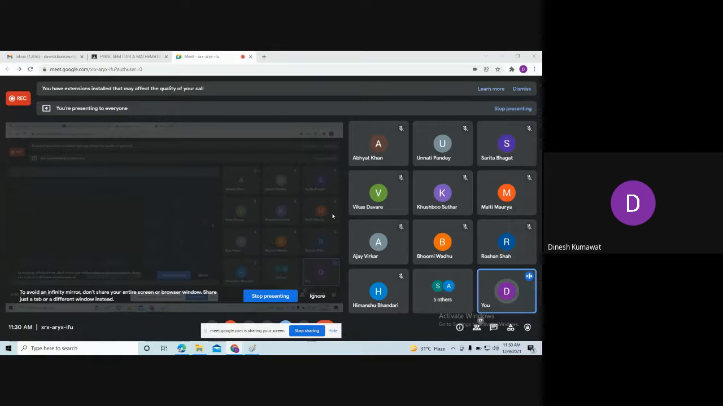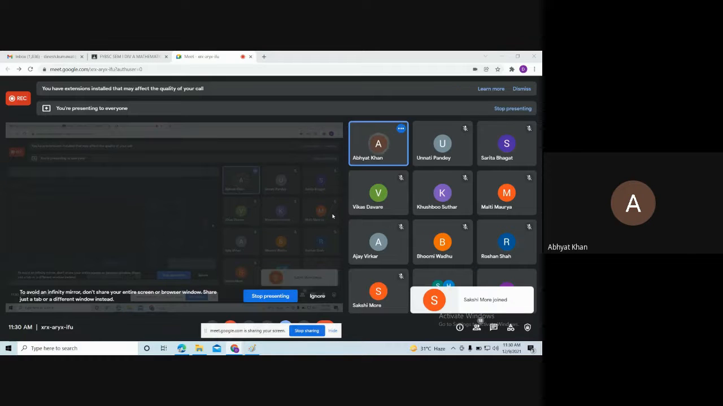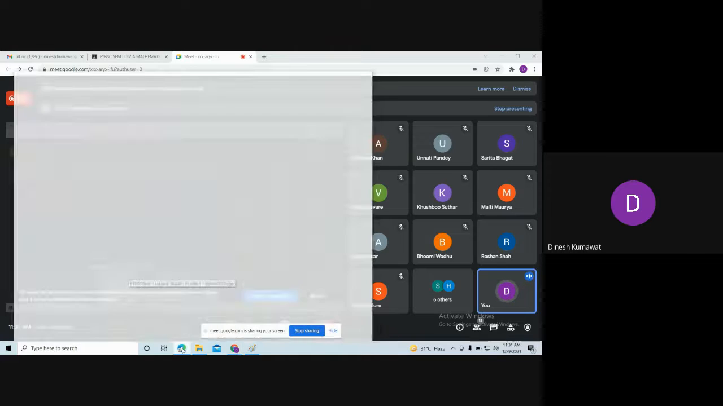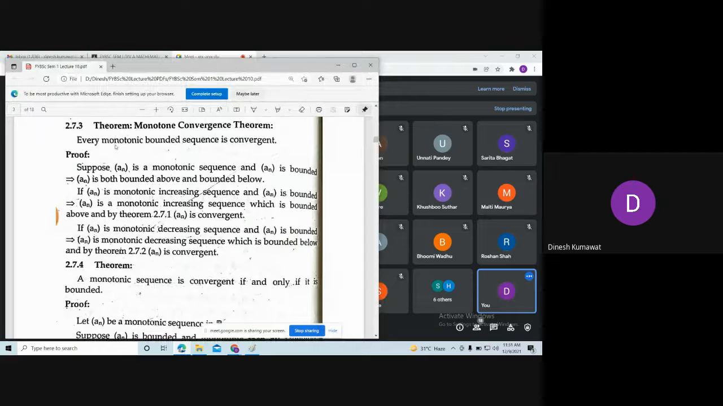Yes, Abhay, do you want to recall it? If a sequence is a monotonic sequence and it is bounded, then it is convergent. Yes. So the monotone convergence theorem tells us every monotonic bounded sequence is convergent. Let me present that PDF on your screen. You can see, every monotonic bounded sequence is convergent. This is the statement of the monotone convergence theorem.